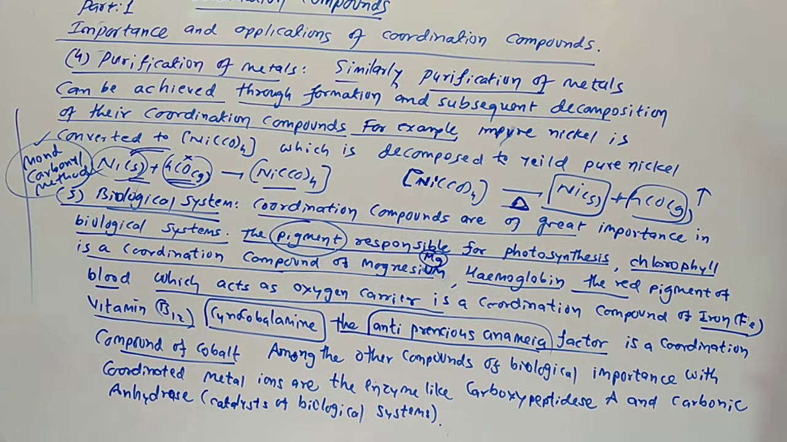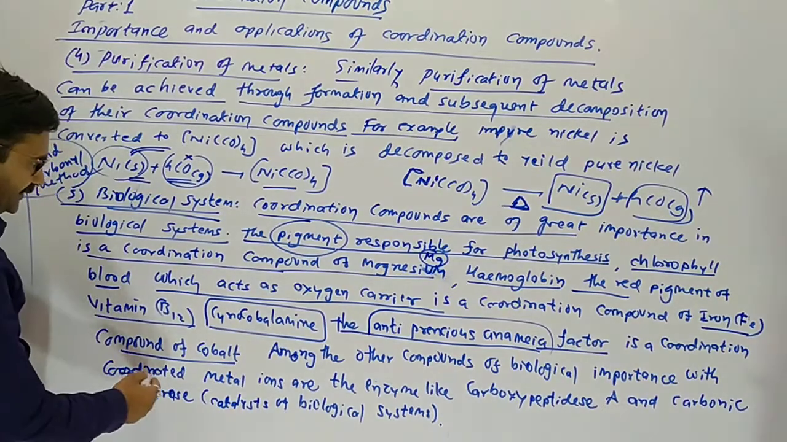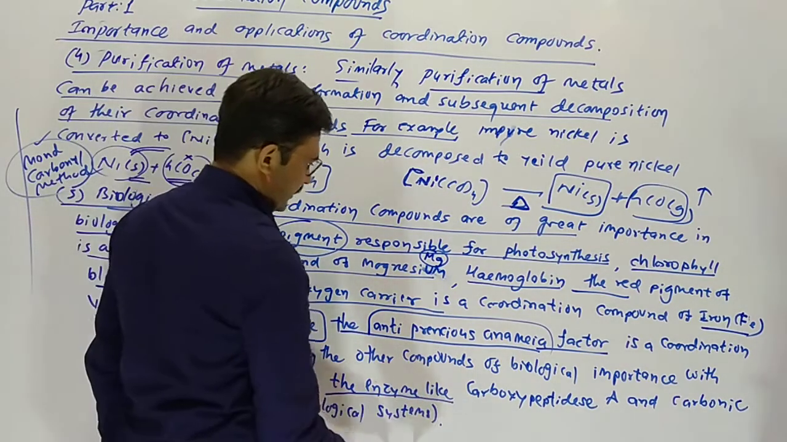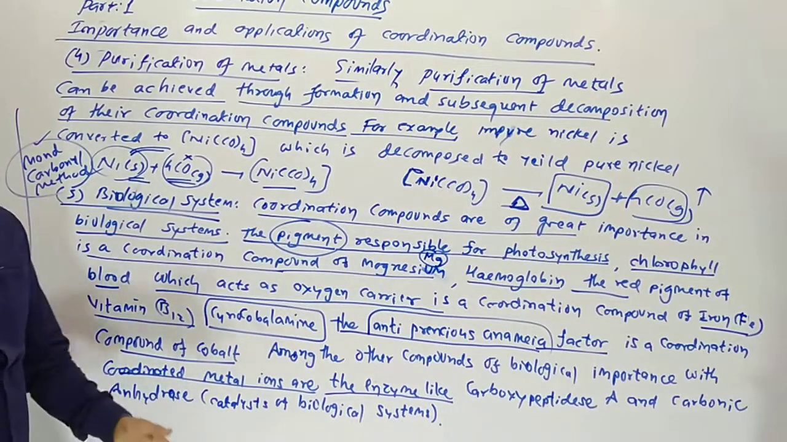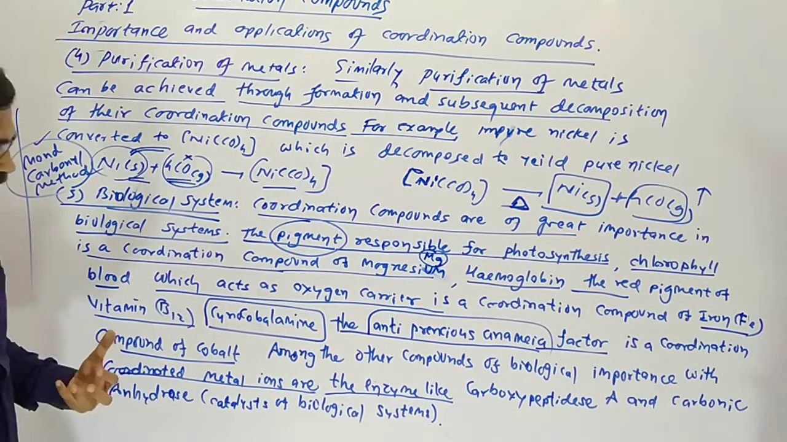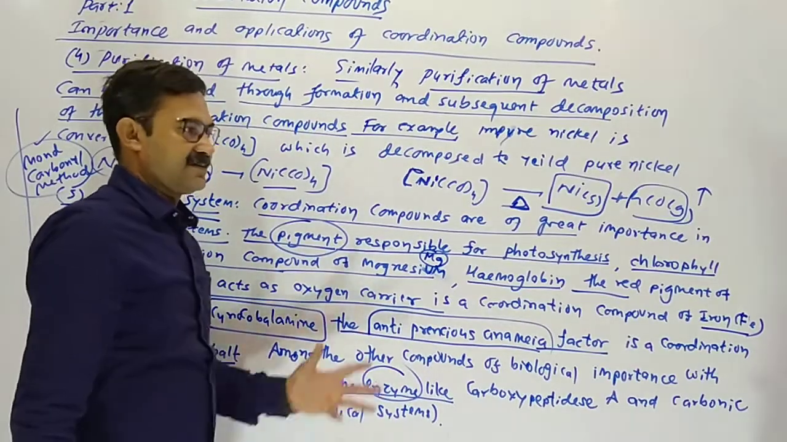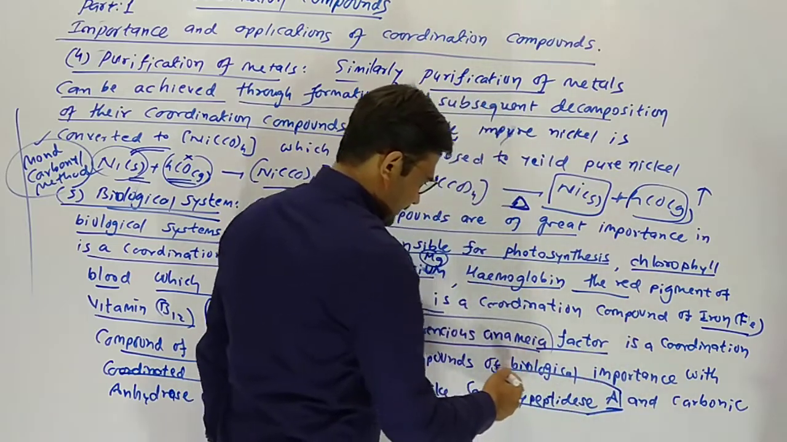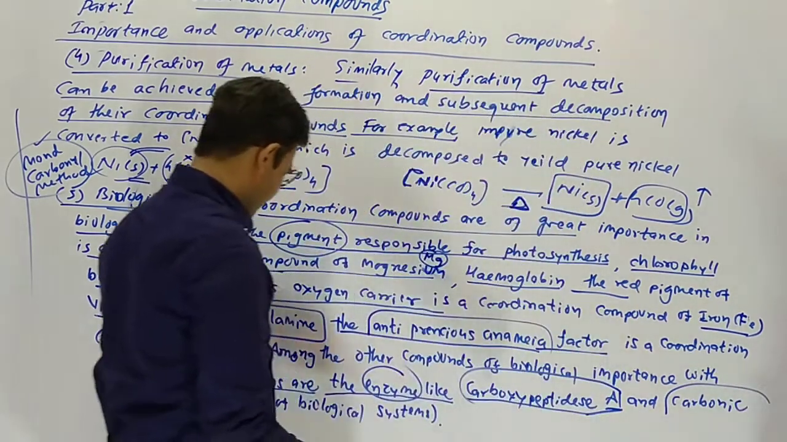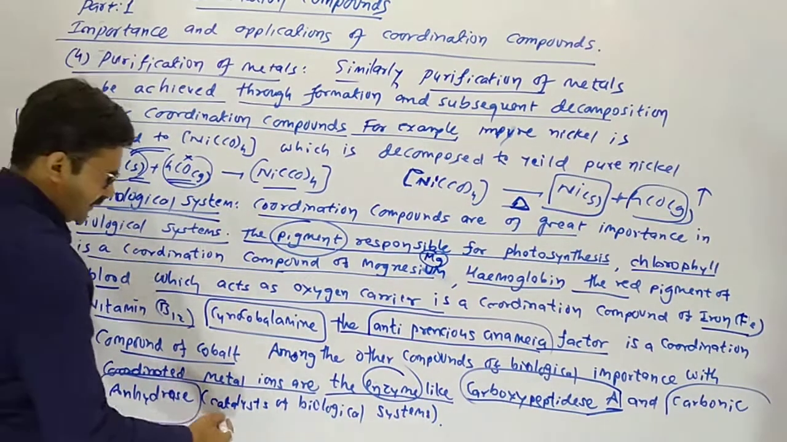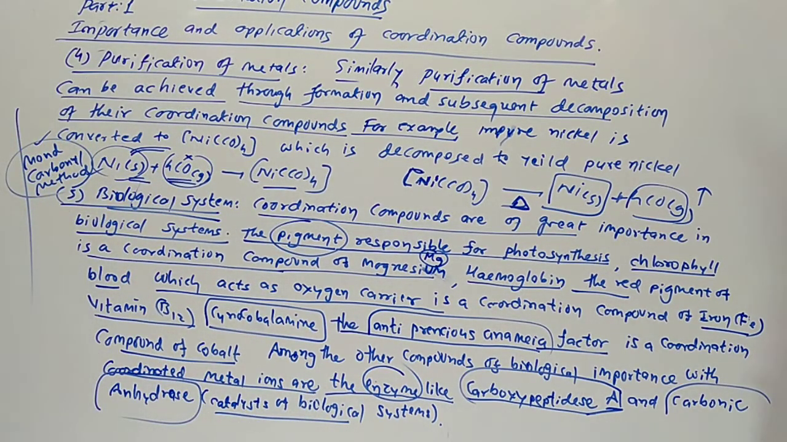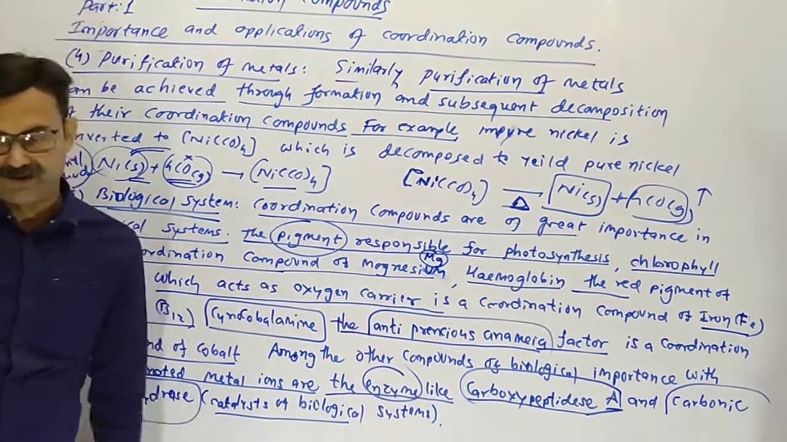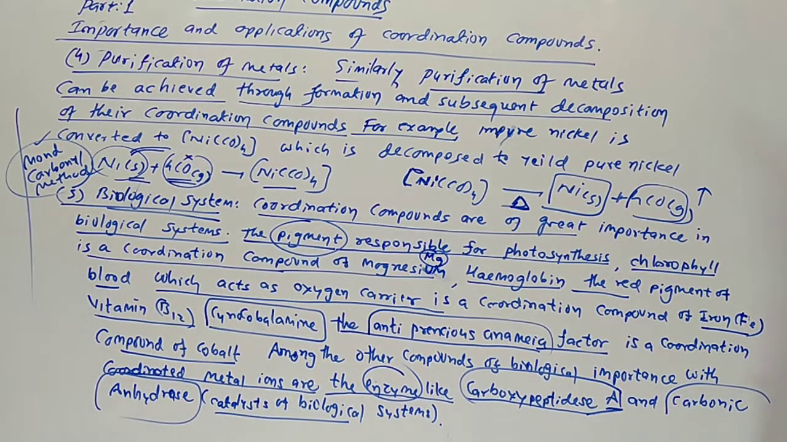Among the other compounds of biological importance with coordinated metal ions are the enzymes, which speed up our biochemical reactions in the body. Enzymes are natural catalysts, like carboxypeptidase A and carbonic anhydrase. Catalyst means it speeds up the reaction inside our body. All are natural coordination compounds.